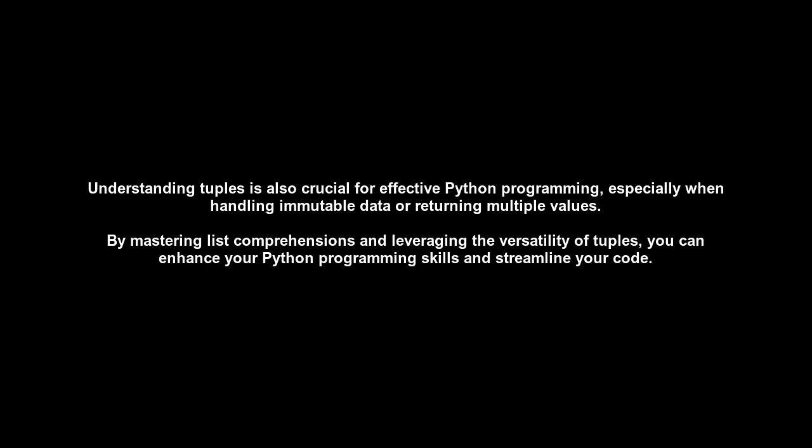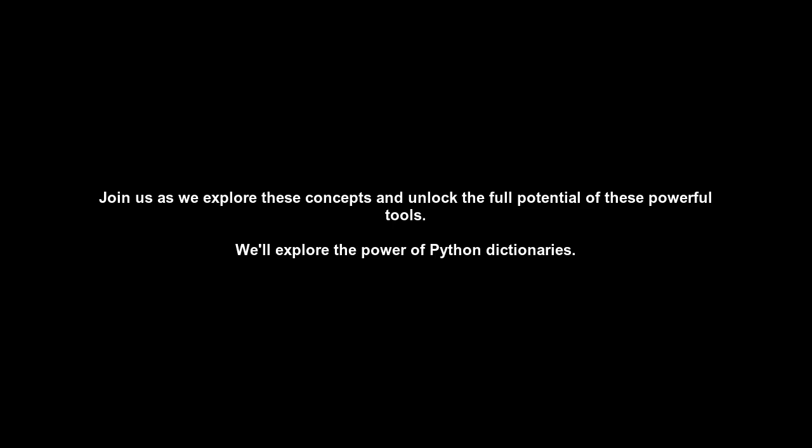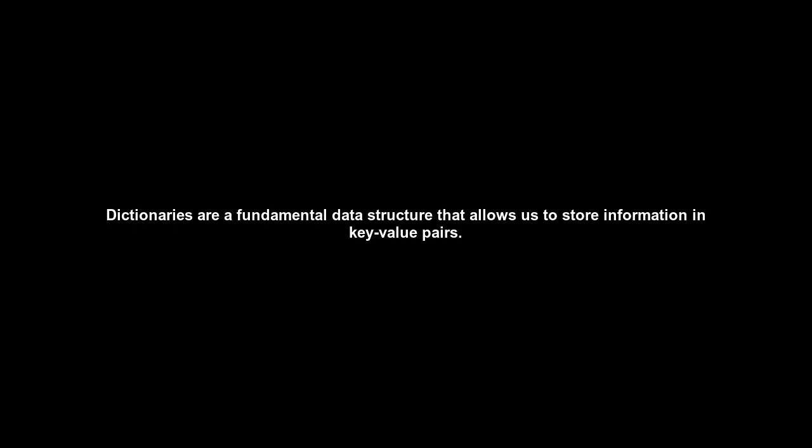We'll explore the power of Python dictionaries. Dictionaries are a fundamental data structure that allows us to store information in key-value pairs. Unlike lists or tuples, dictionaries are unordered collections that offer flexibility and efficiency in managing data. Let's dive into some key facts about dictionaries. A dictionary in Python consists of items stored as key-value pairs, created using curly braces. Each key is unique and immutable, commonly using strings, numbers.